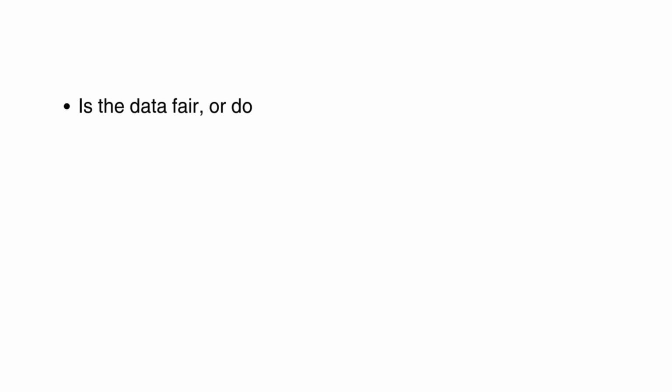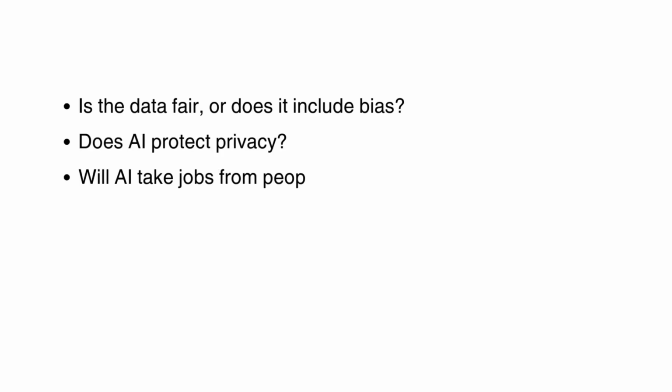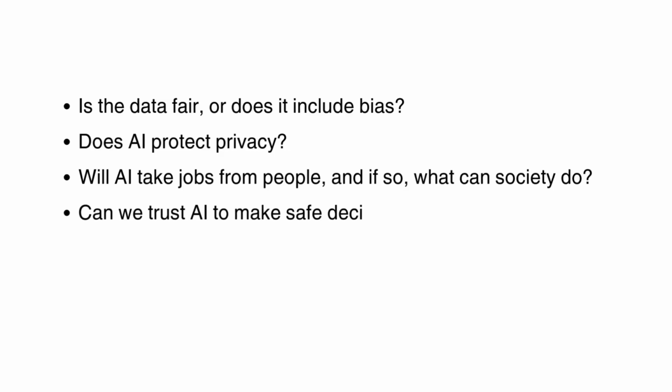And finally, one of the most important topics: AI ethics. AI is powerful, but we must use it carefully. Ethics is about what's right and wrong. For AI, that means: is the data fair or does it include bias? Does AI protect privacy? Will AI take jobs from people, and if so, what can society do? Can we trust AI to make safe decisions, especially in health or law? AI ethics reminds us that just because AI can do something doesn't mean it should. It's about building AI that helps people, not harms them.